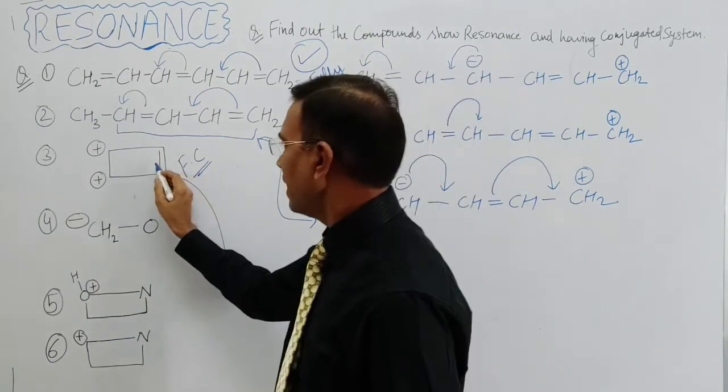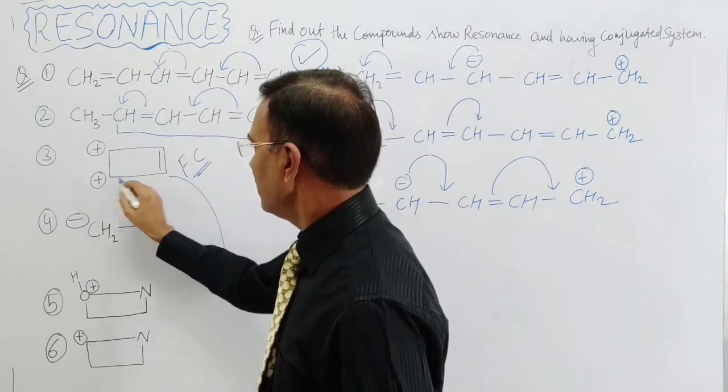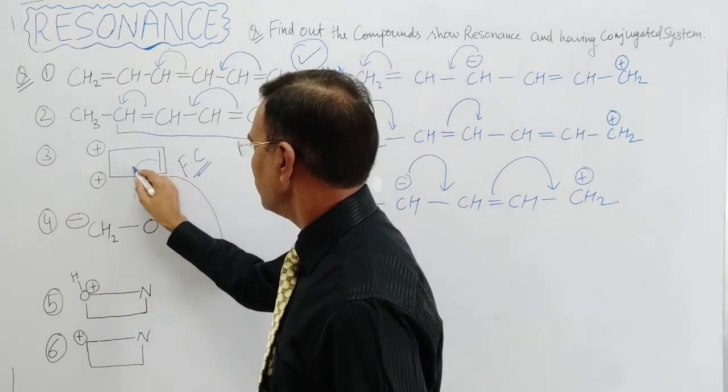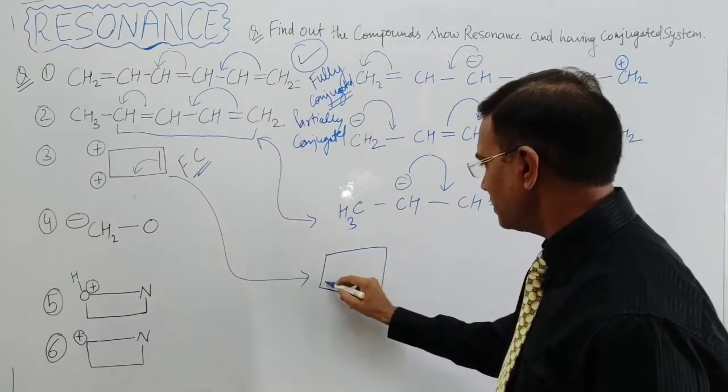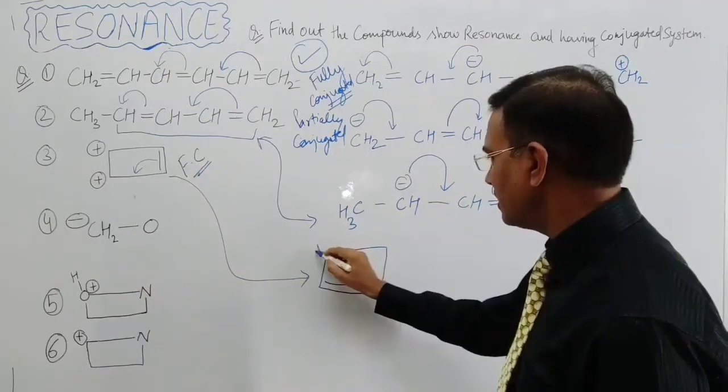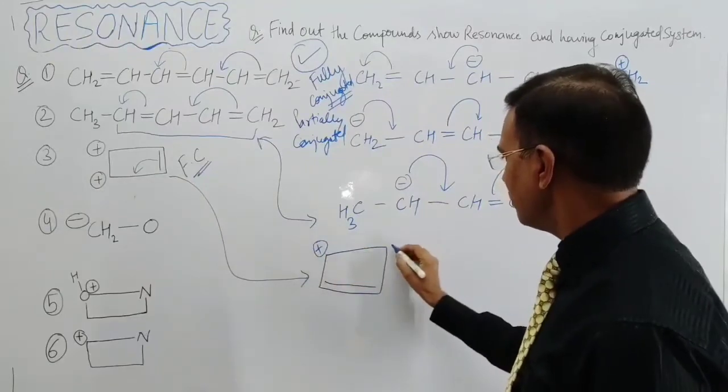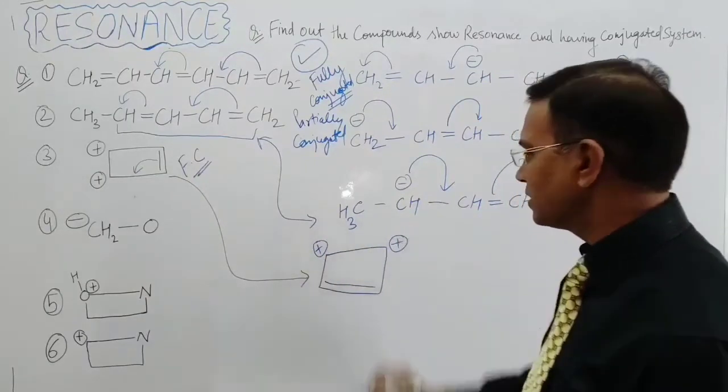So these pi electrons, sigma and positive, this move to this side, and the species that comes into existence has the positive charge on this carbon, this side.